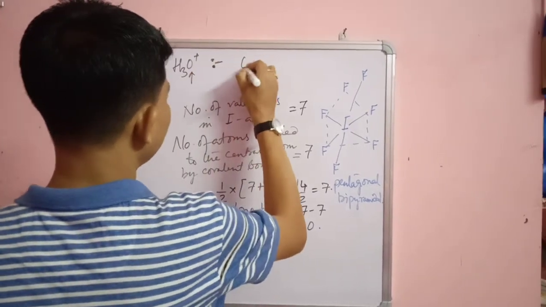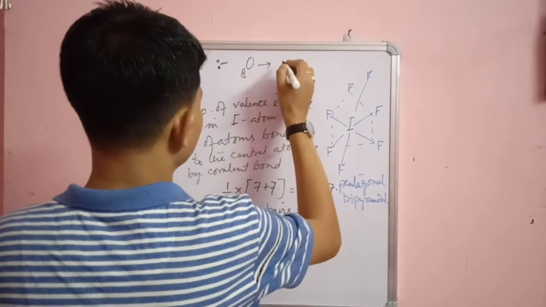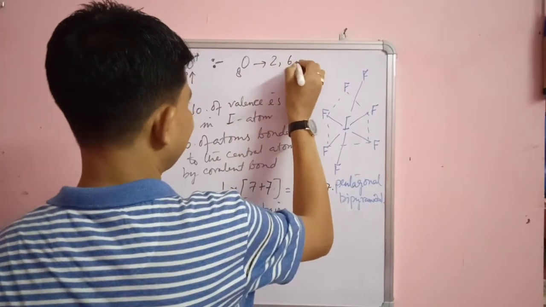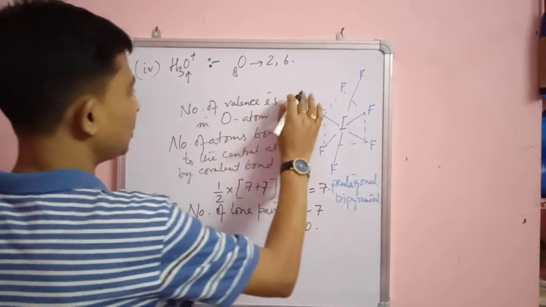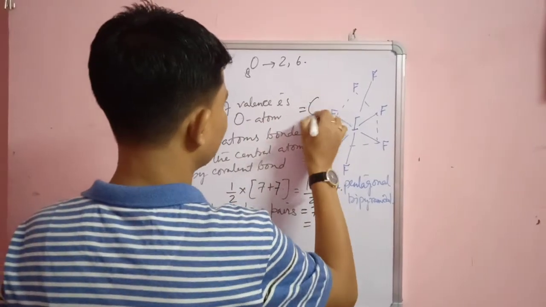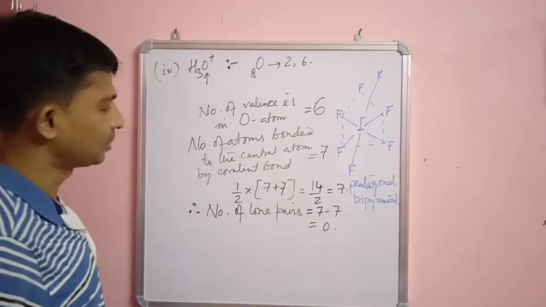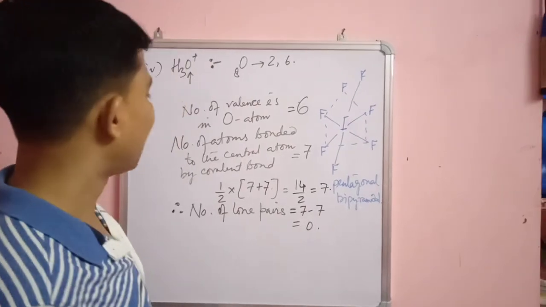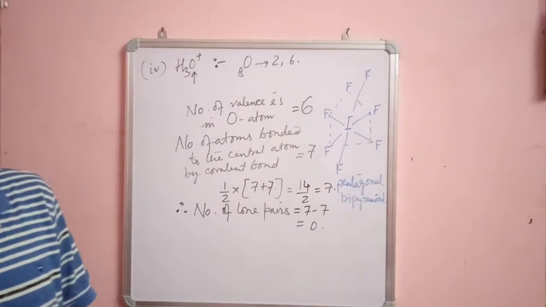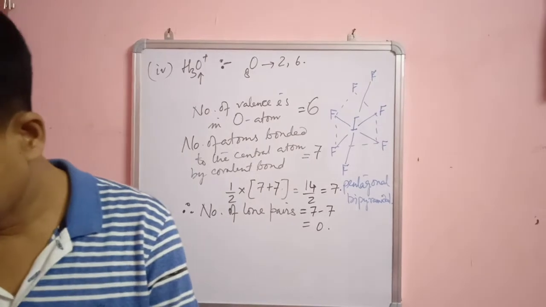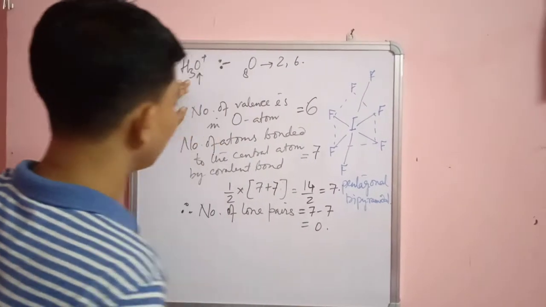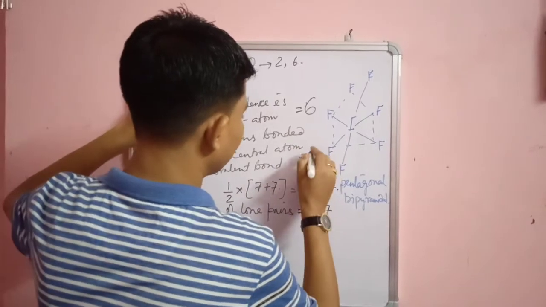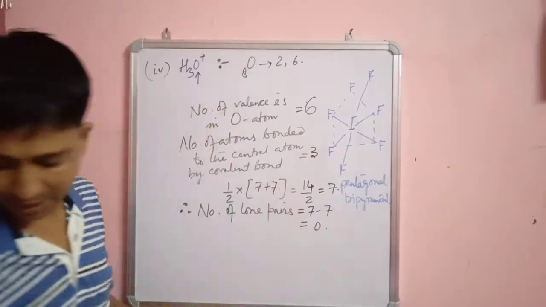Oxygen has atomic number 8, so 2, 6. So number of valence electrons in oxygen atom is equal to 6. Now number of atoms bonded to oxygen atom by covalent bond is equal to 3.